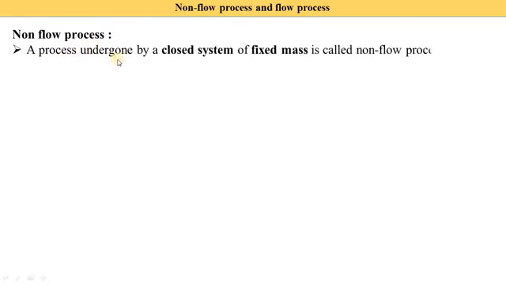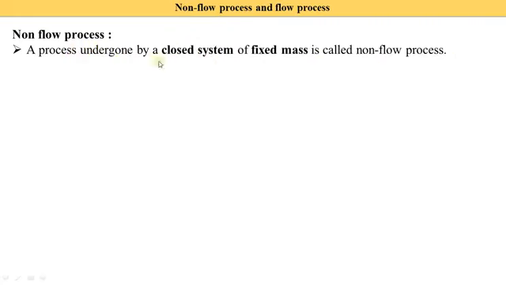From the name, we can understand that the mass inside the system is fixed. It is called non-flow, meaning mass does not come inside the system and mass does not go outside the system. A process undergone by a closed system of a fixed mass is called the non-flow process.